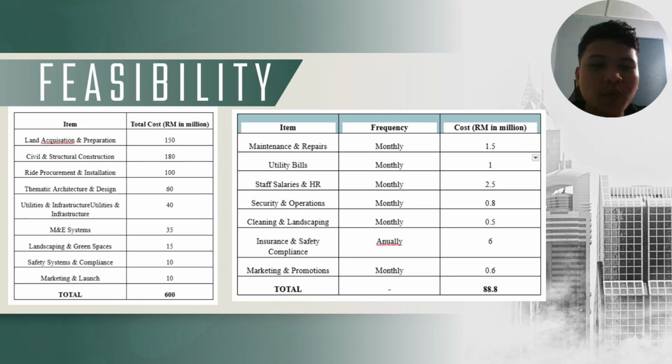Okay, now let's go to the next part, which is our project feasibility. As you can see, there are three tables actually. The left one is our initial investments, and the right one will be our annual maintenance and operating costs. For your information, these are only assumption values of the cost. So let's go to the next part.